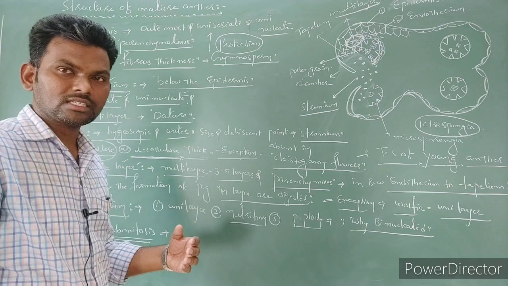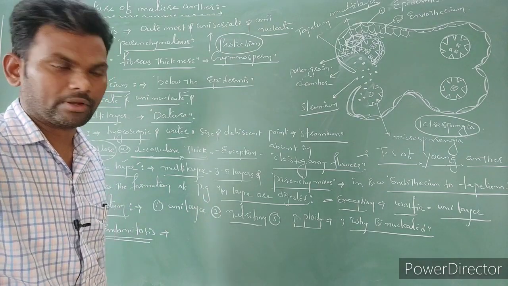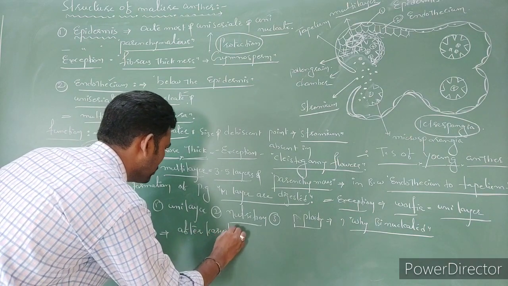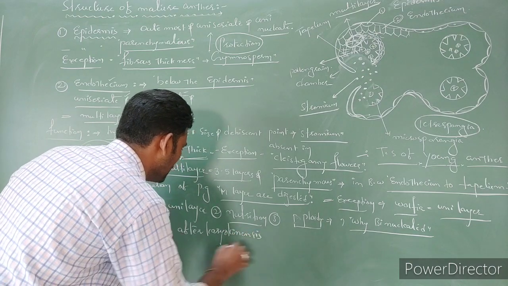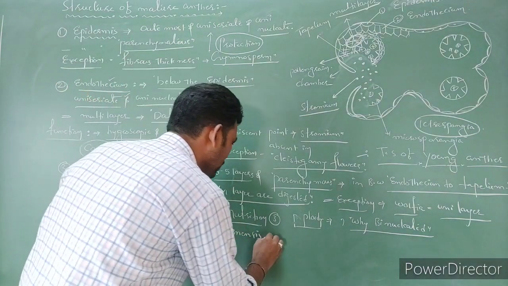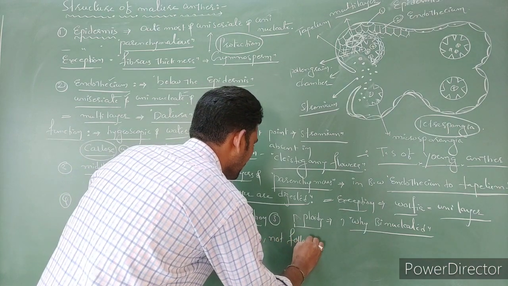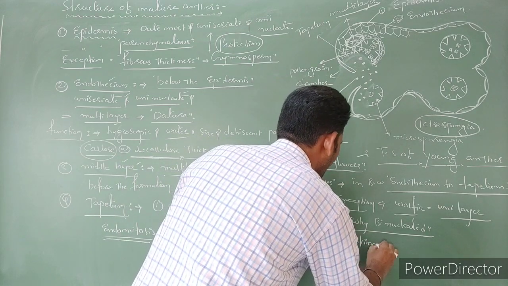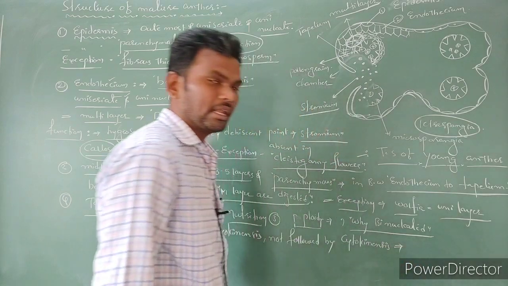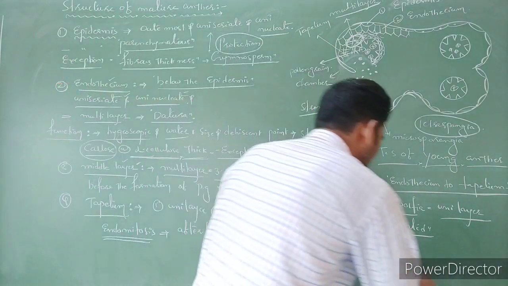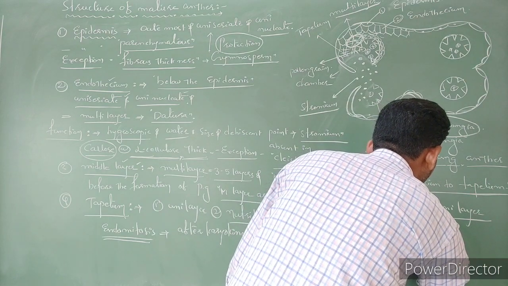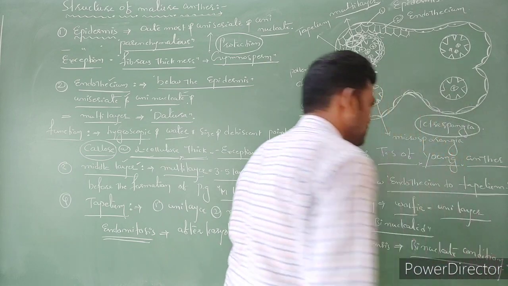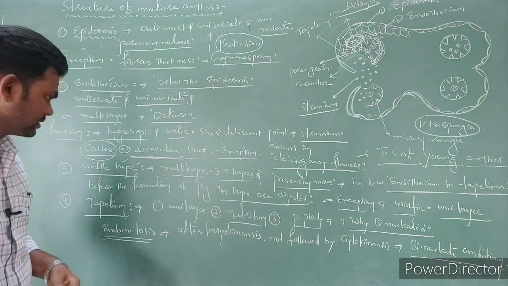After the completion of karyokinesis, cytokinesis is not immediately followed. So due to that, binucleated conditions are formed. Right? So this is regarding tapetum.